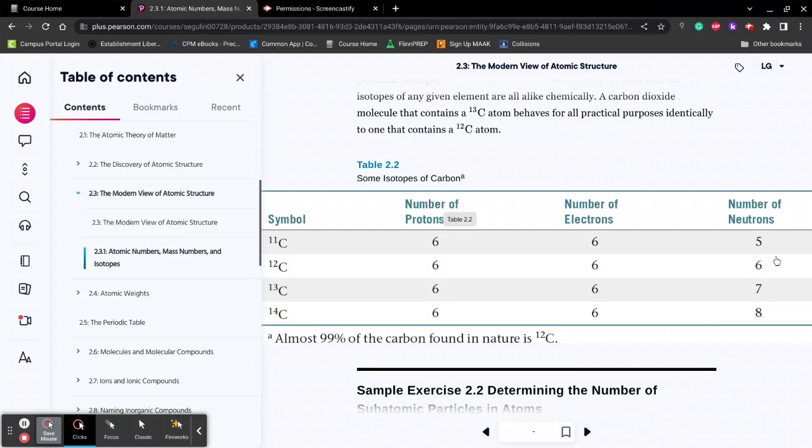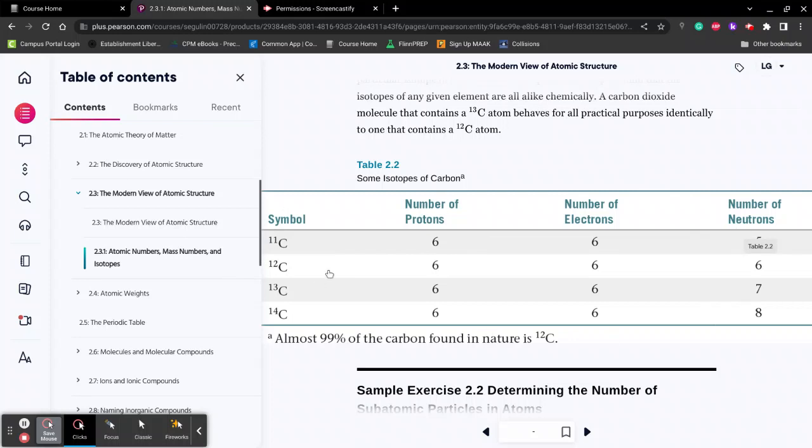Next, number of neutrons. So when we talk about carbon, this is going to be your overall weight right here in AMU, but rounded. So since you have 6 protons and you need an AMU of 11, you can do simple subtraction. So 11 minus 6, that gives you 5 neutrons.